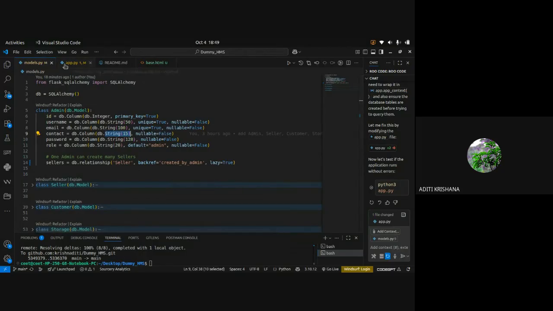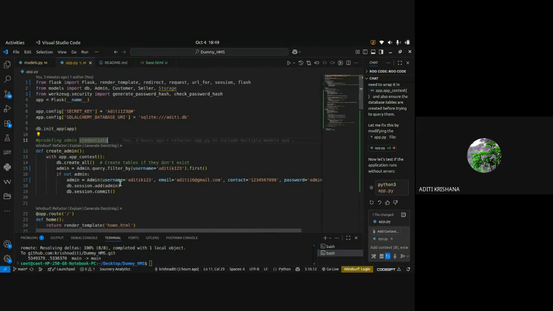Nice. So this is how we set up the admin credentials. Now we have created a function. Can someone tell me, after creating the function, can we run the application, create the database, and will the admin details be there? Yes or no?